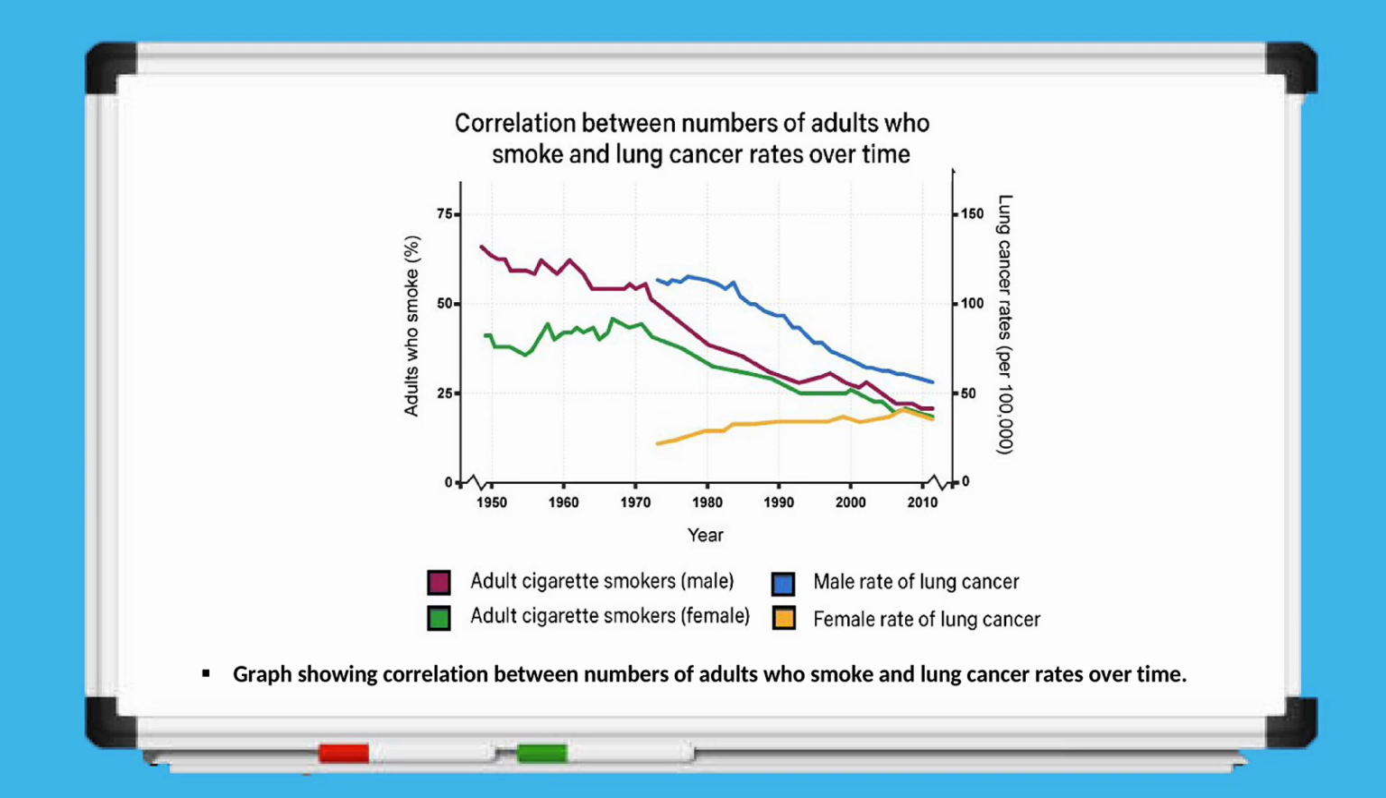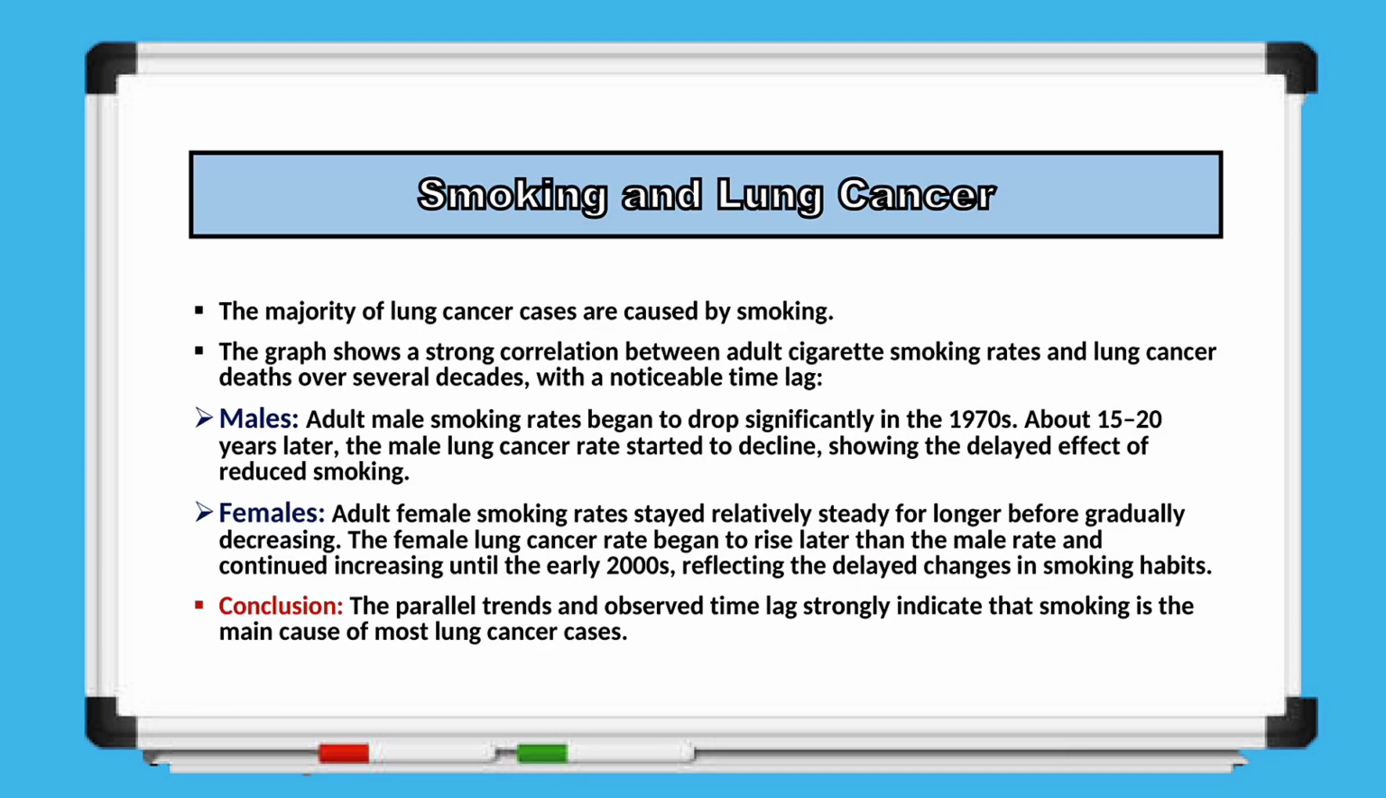Overall, the graph clearly demonstrates that changes in smoking behavior are closely mirrored by changes in lung cancer rates, reinforcing the role of smoking as a major cause of lung cancer and showing that its harmful effects may take many years to become apparent. Therefore, we can conclude that there is a strong link between smoking and lung cancer, with the majority of lung cancer cases being directly caused by cigarette smoking.